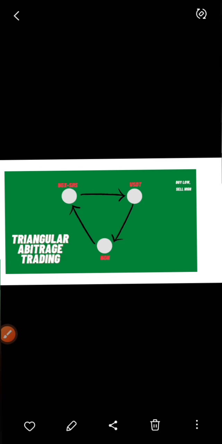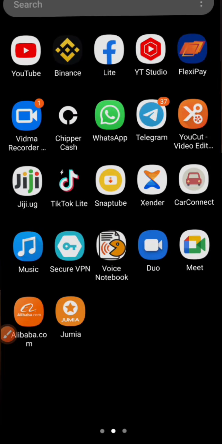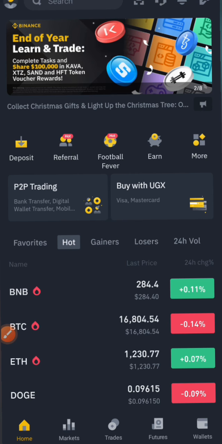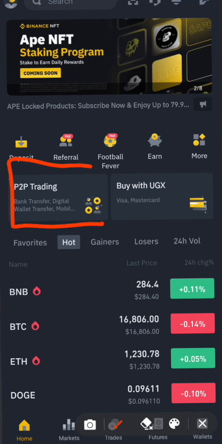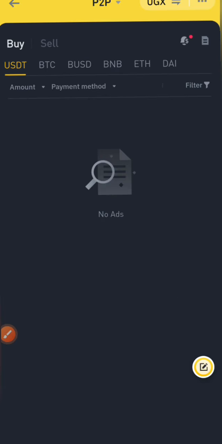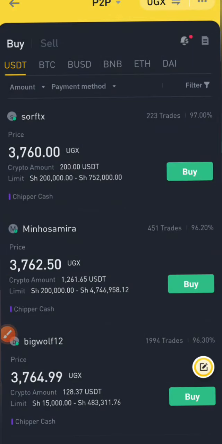Let me now take you to Binance basically and show you how we are going to do this. So right now I'm going to go to Binance. If you don't have a Binance account already, I will leave the link in the description from where you can sign up and get started with P2P trading here. So right on Binance, you just need to head over to P2P trading there. So when I click that, it will bring me here. So click I have read and I agree.